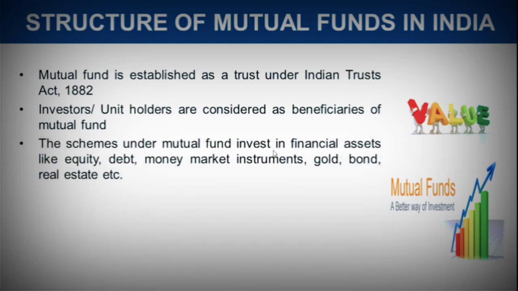The schemes under a mutual fund invest in financial assets like equity, debt, money market, gold, bond, real estate, etc. Mutual funds provide various schemes like equity schemes, debt schemes, hybrid schemes. We have read about many schemes under mutual funds in chapter number 2. The main point is that mutual funds have various schemes that invest in various financial asset classes.